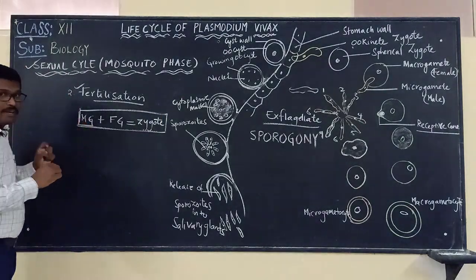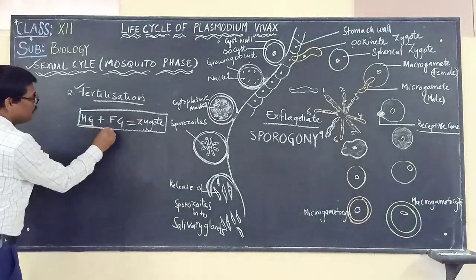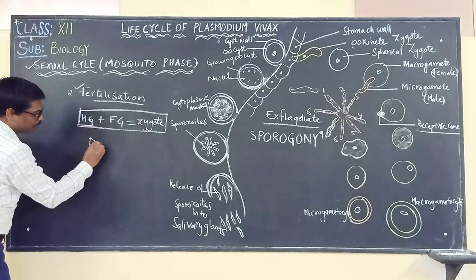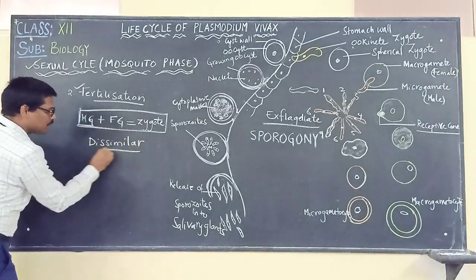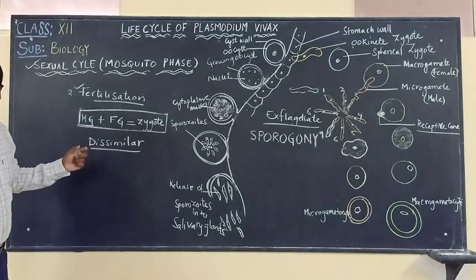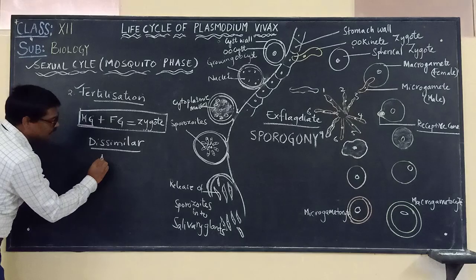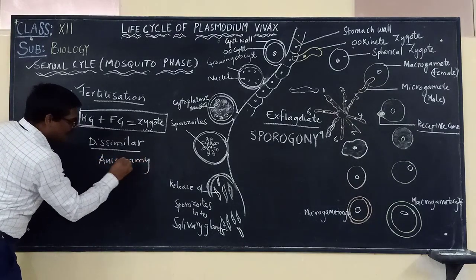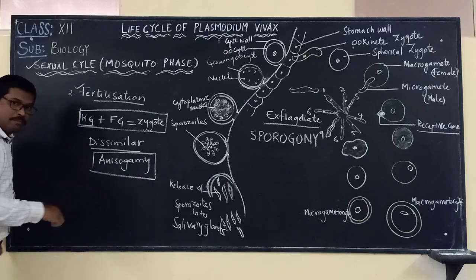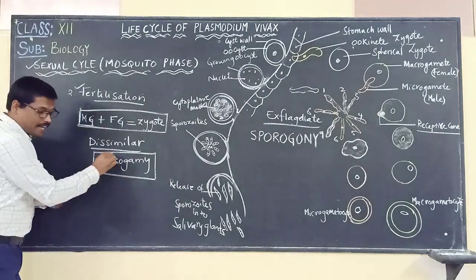When the male gamete and the female gamete are dissimilar, what is the word that we have to keep in mind? Anisogamy. Please remember this word, anisogamy. When the male and female gametes are dissimilar, it is called anisogamy.